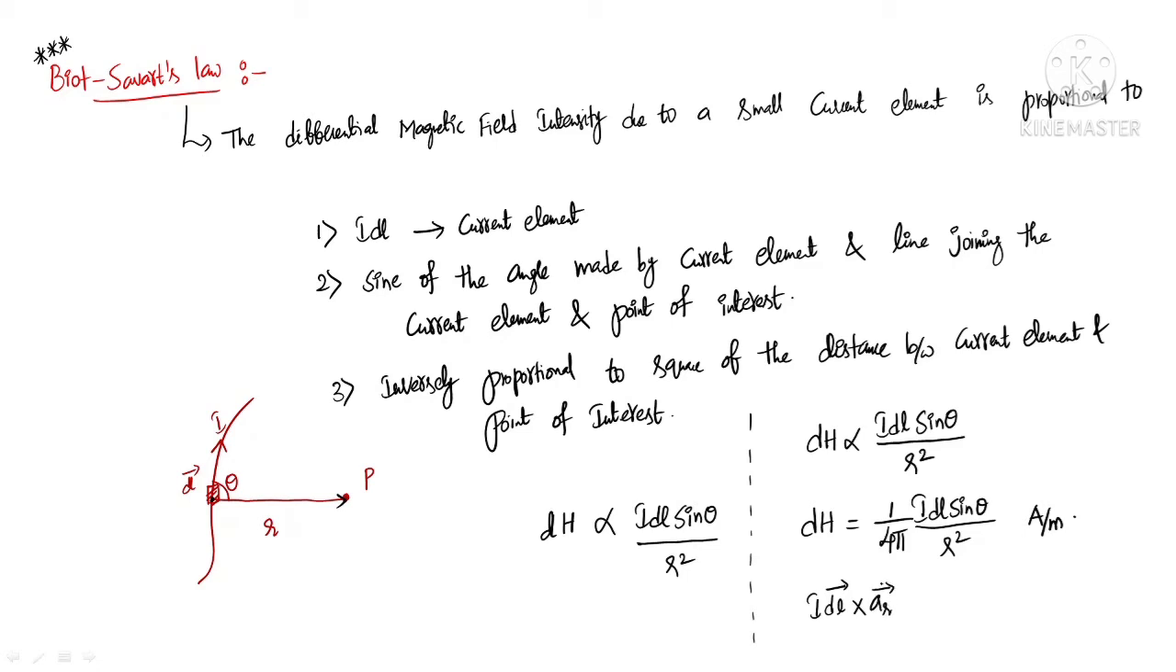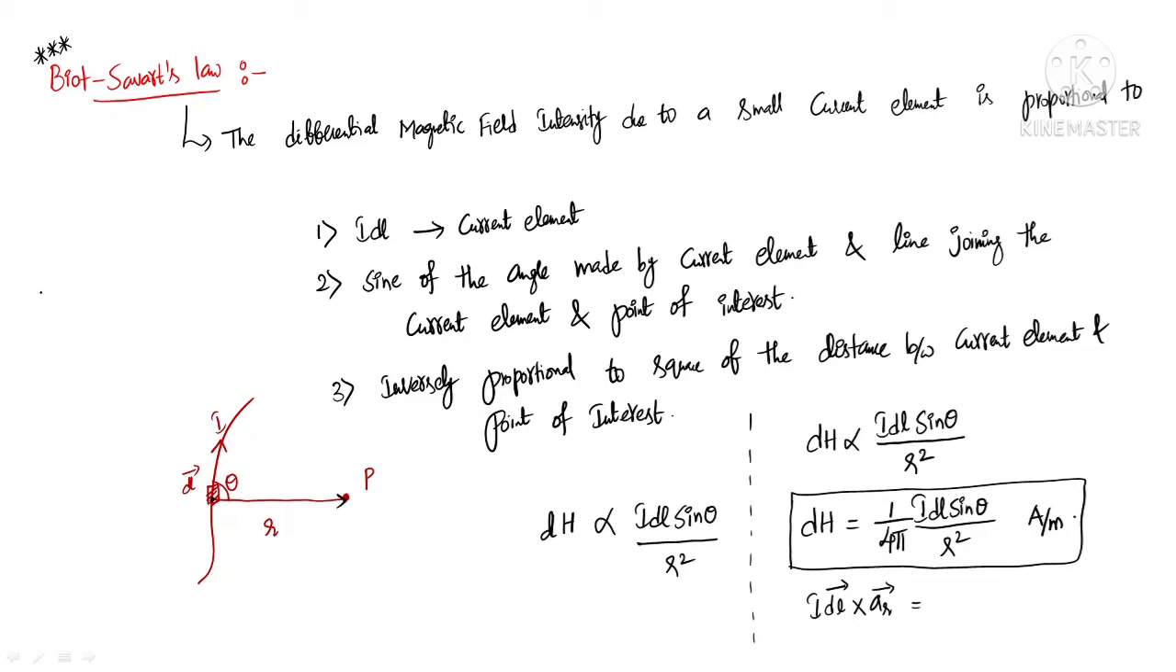aR bar. Okay. What is meant by aR bar? It is the unit vector in the direction of the vector R bar. Okay. What is this value actually? See, from the statement of Biot-Savart's law, we can get what is the magnitude of field intensity due to this small current element. In order to get the direction of the field intensity, I need to consider the cross product here.